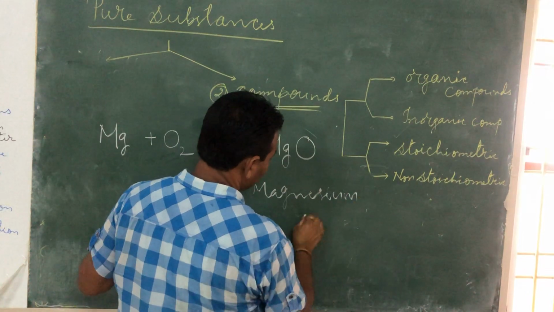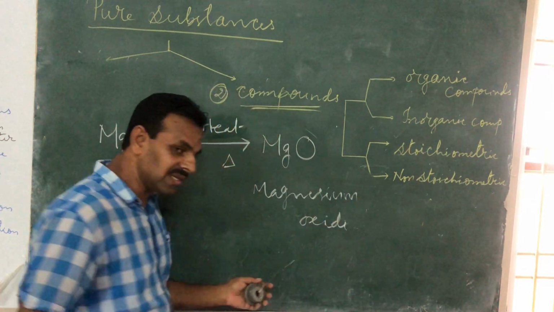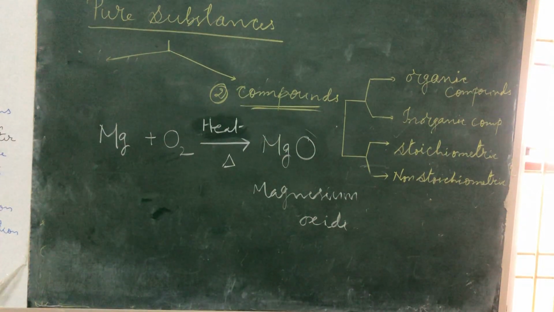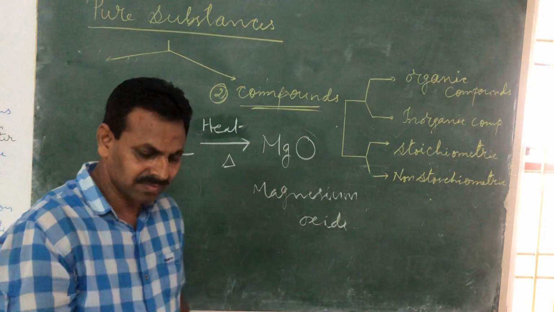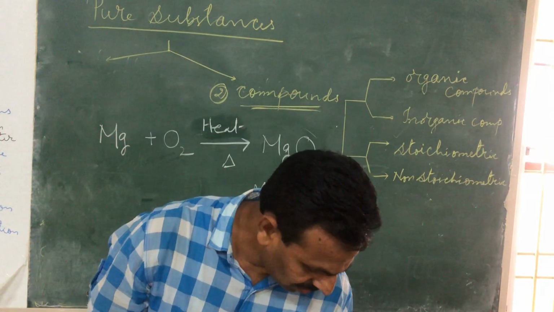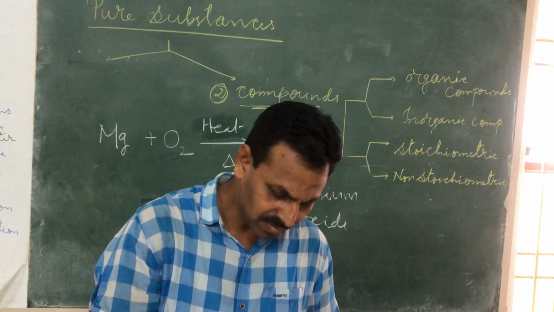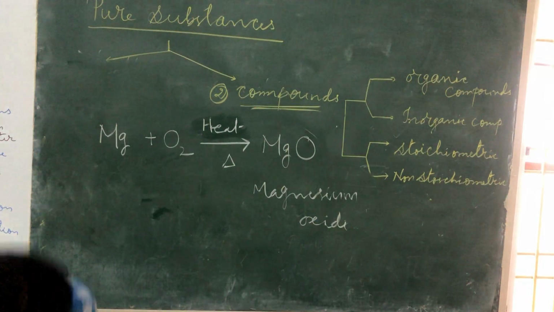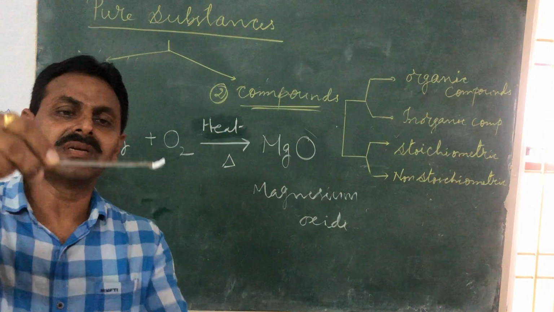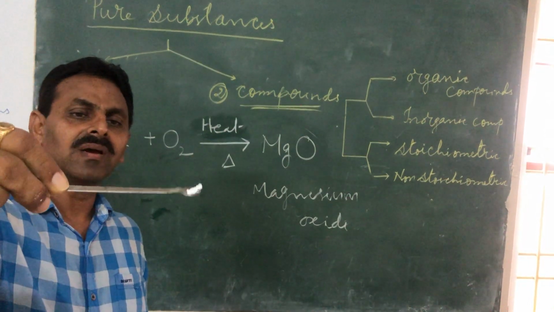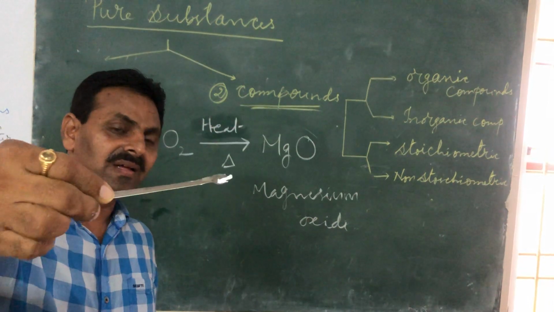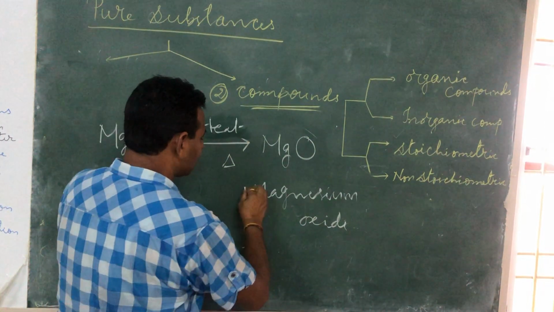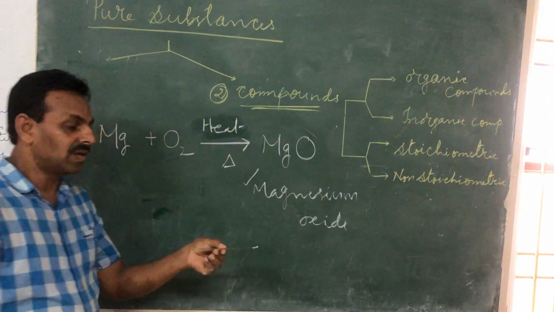Magnesium oxide. We have seen now how magnesium oxide is formed. Shall I show you that magnesium oxide? Okay, you can look at this. This is a new compound formed, absolutely white in color. This white colored new compound, or colorless substance formed, is nothing but magnesium oxide.